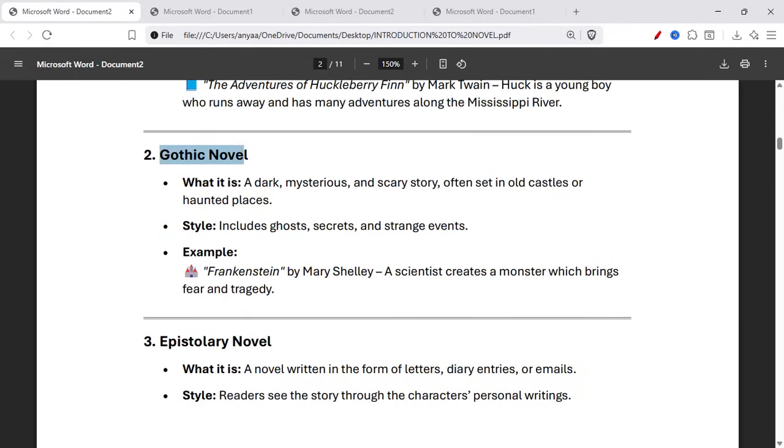Gothic novel. It is a dark, mysterious, and scary story often set in old castles and haunted places. It includes ghosts, secrets, and strange events. For example, Frankenstein by Mary Shelley. A scientist creates a monster which brings fear and tragedy.